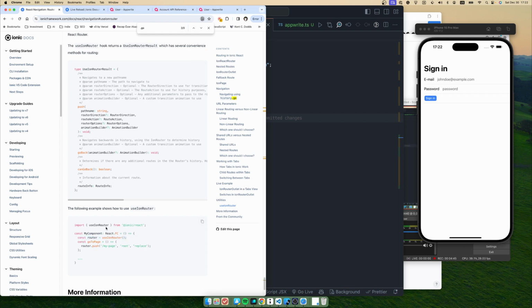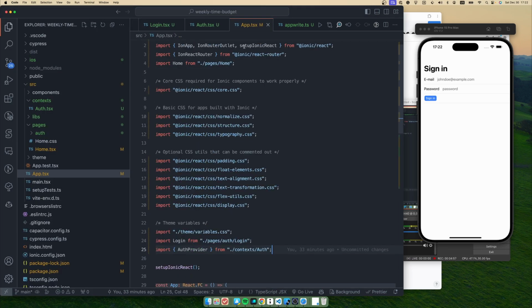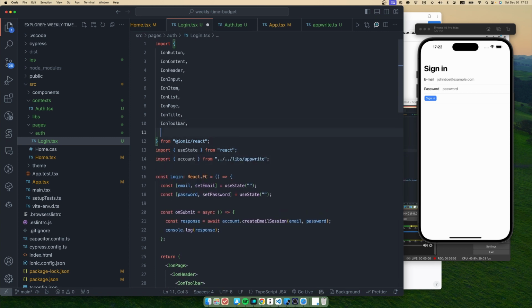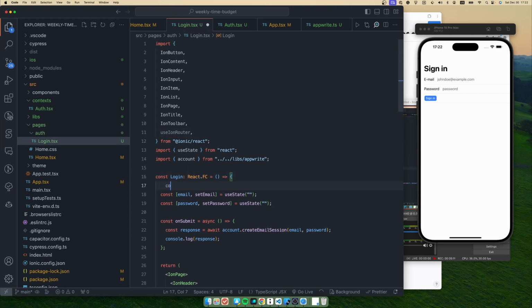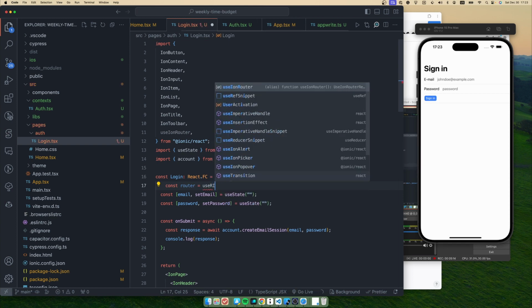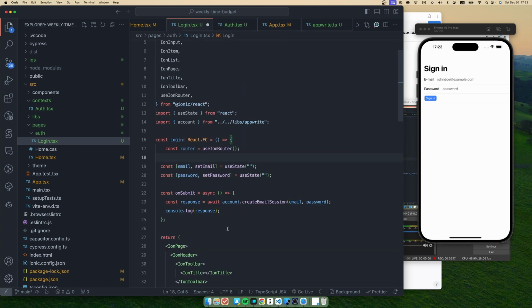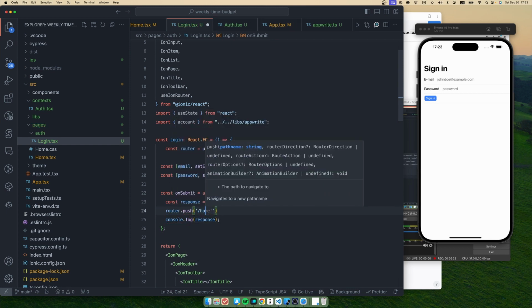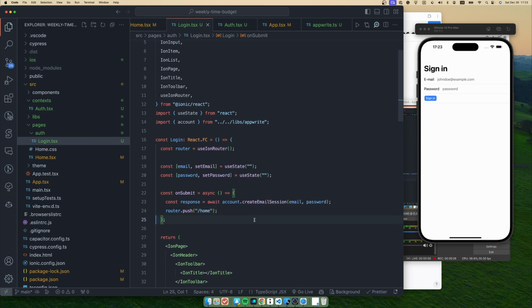Okay, so we have a hook called useRouter, and in this router we have push. Okay, we have the push function, and we can use that to redirect our user to another page after they're logged in. I'm going to just import that useRouter hook here, and let's use that. So basically we will just redirect them to the home path.